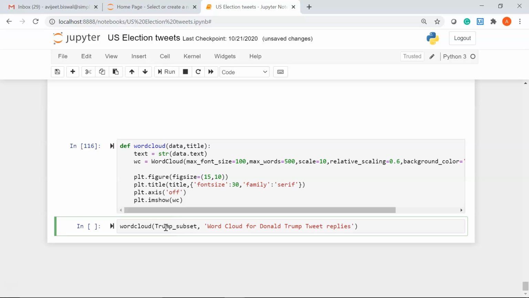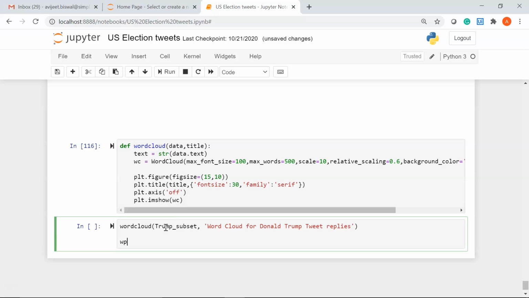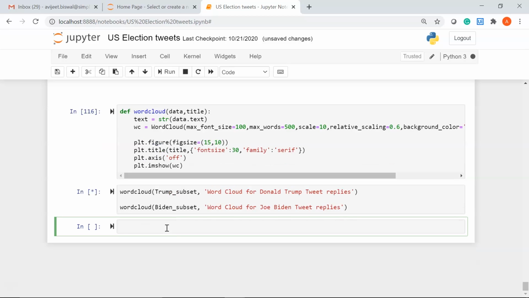Okay. Similarly, let's do it for Joe Biden. I'll write word cloud Biden underscore subset, and then I'll give the title as word cloud for Joe Biden tweet replies. Okay, let me run it.